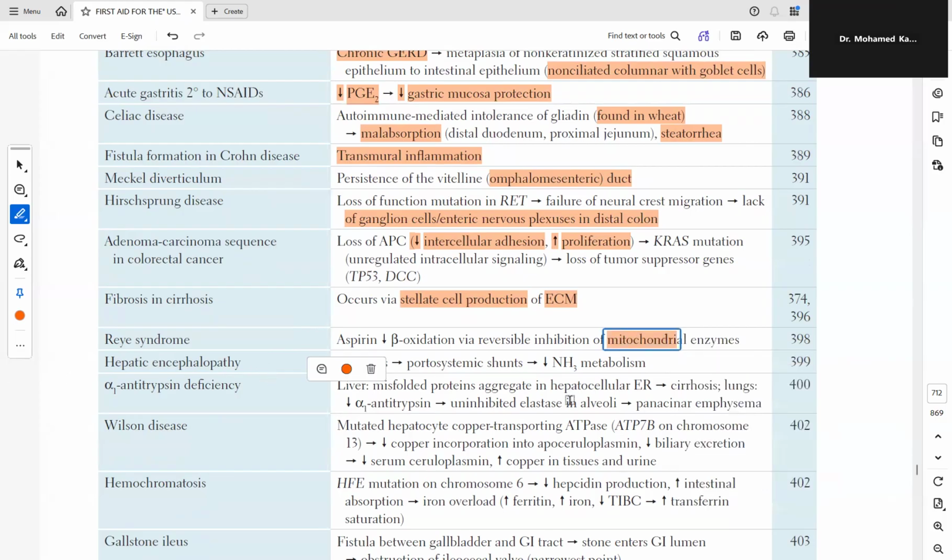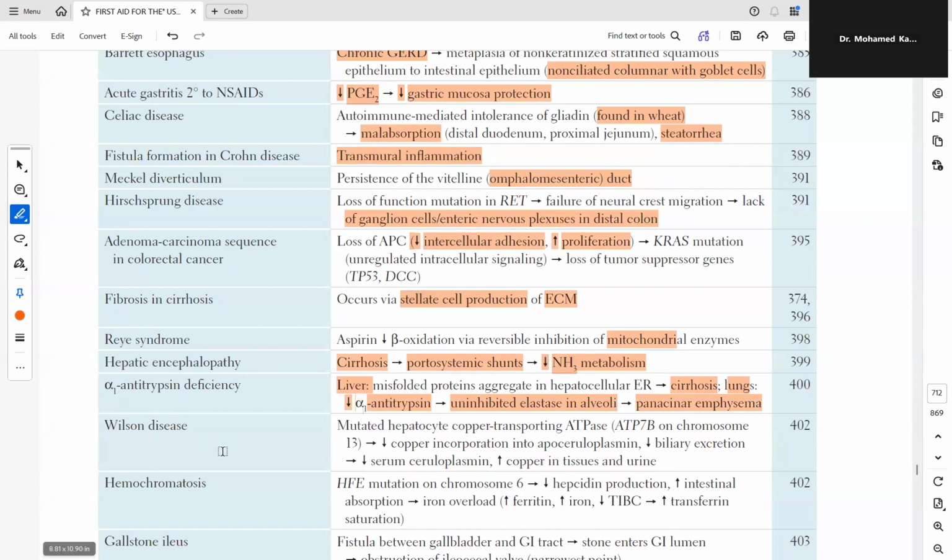Hepatic encephalopathy: cirrhosis leads to portosystemic shunts, reduced, I think this is ammonia metabolism. Alpha-1 antitrypsin deficiency will affect the liver: misfolded proteins aggregate in hepatocyte endoplasmic reticulum, leading to cirrhosis. In the lungs, reduced alpha-1 antitrypsin leads to uninhibited elastase in alveoli, leading to panacinar emphysema. So it will affect the liver and the lung as well.